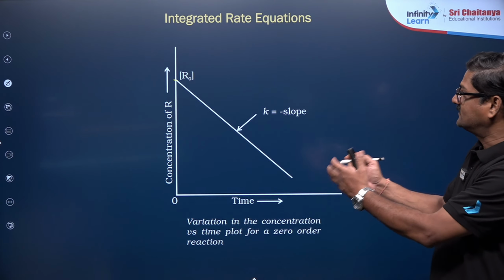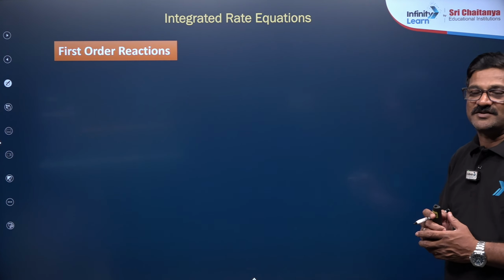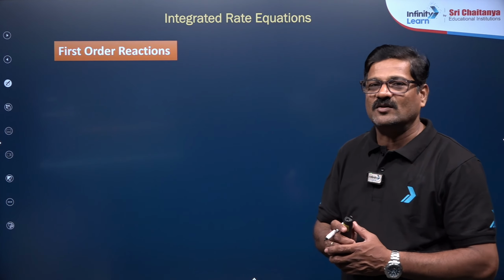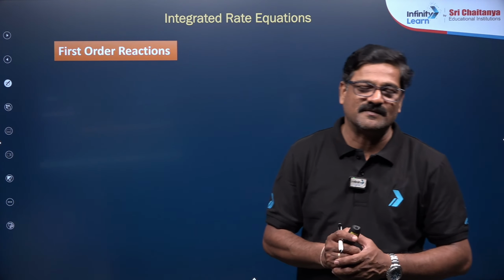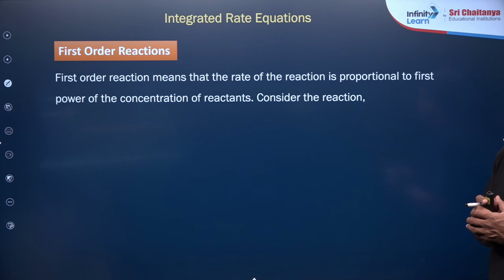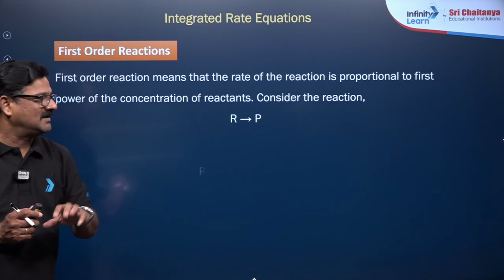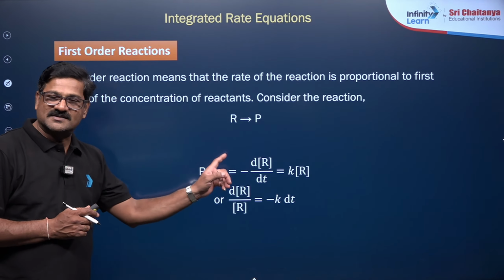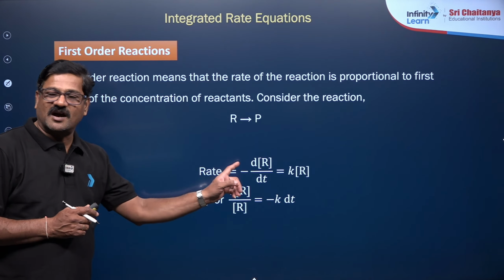Now we'll go into the details of this. Let us talk about the first order reaction. What is a first order reaction? The rate of a reaction is directly proportional to the concentration of reactants to the power 1, and this is called a first order reaction. You can take an example of decomposition of hydrogen peroxide, which gives rise to the product. And you can say, rate is equal to minus dR by dt is equal to k R to the power 1, because it is a first order reaction. Or you can say dR by R is equal to minus k dt.